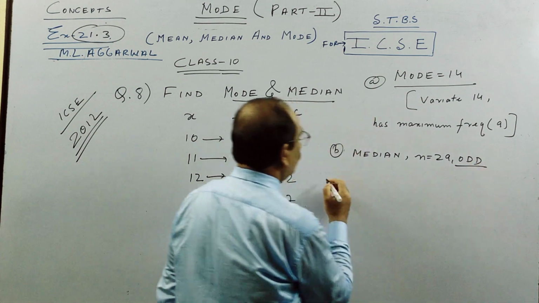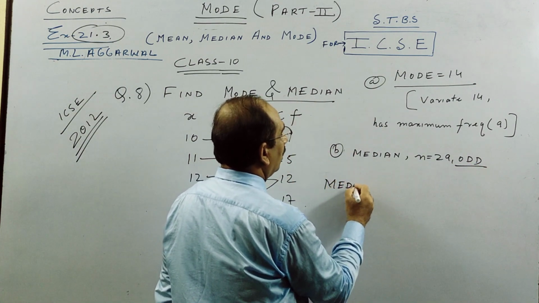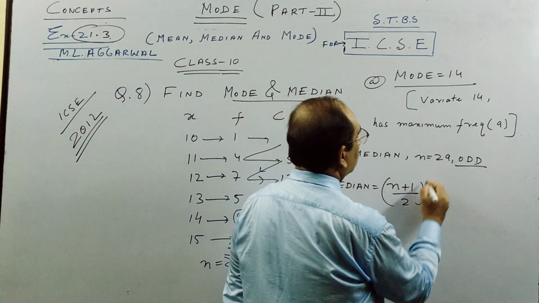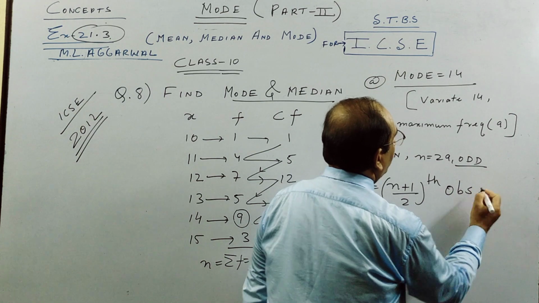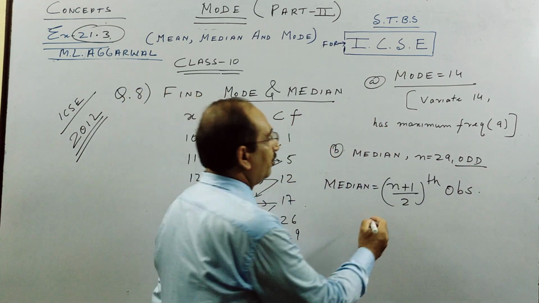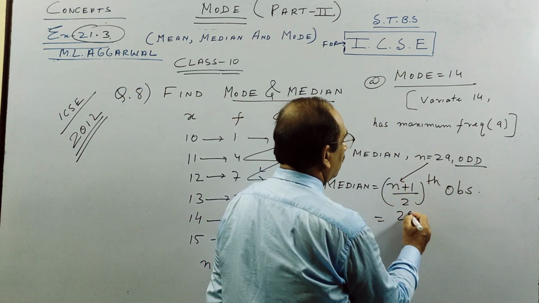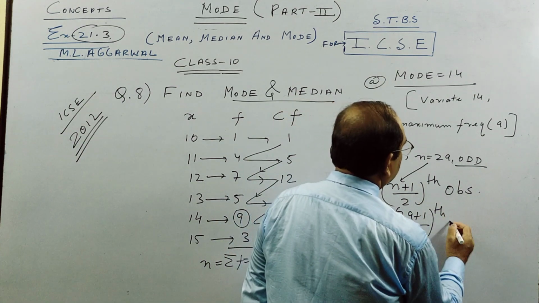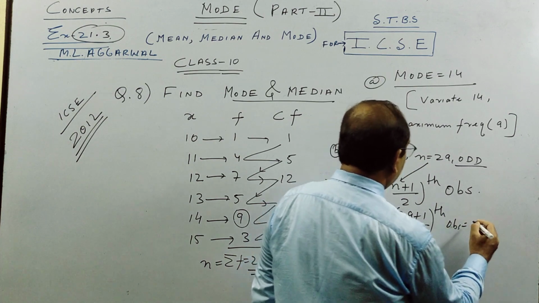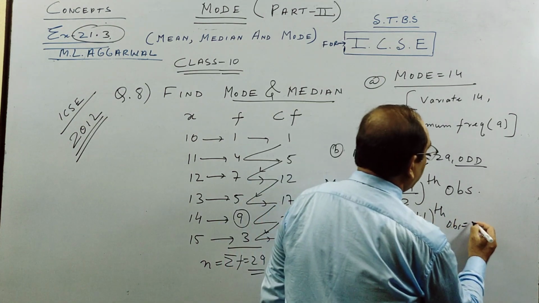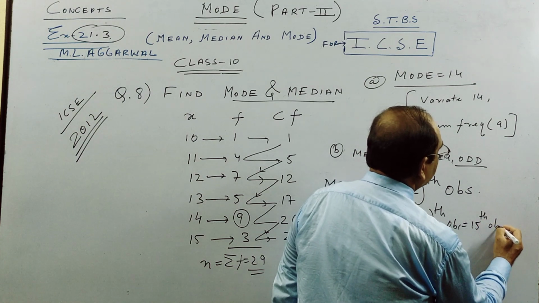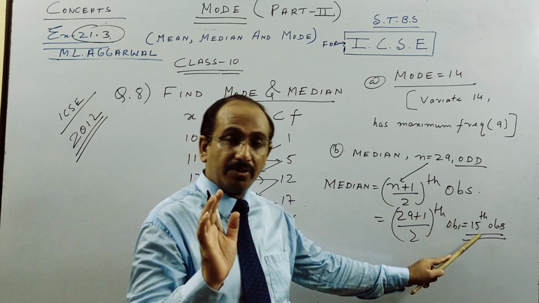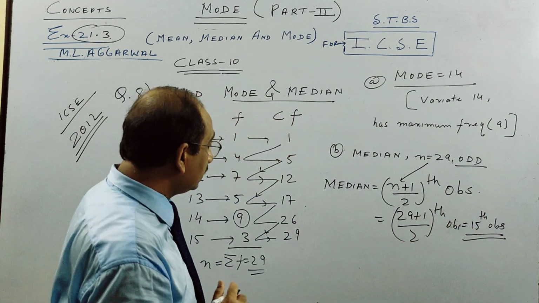So we have a formula: median is equal to the (n plus 1) by 2 th observation. OBS means observation. So we have n as 29, children, plus 1 by 2. So this is 30 by 2, the 15th observation. 15 is not the answer. So what is the 15th observation?